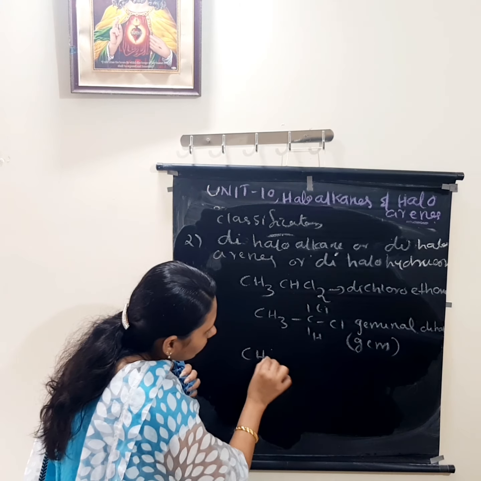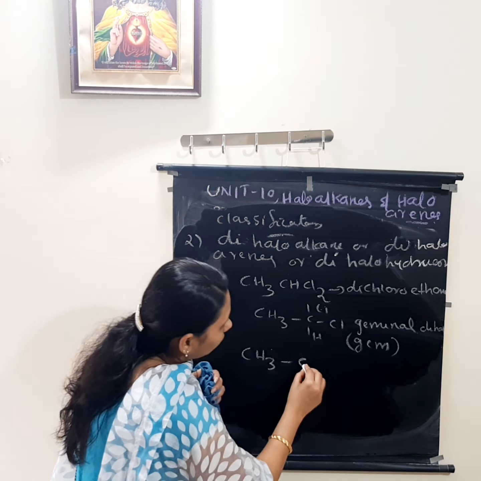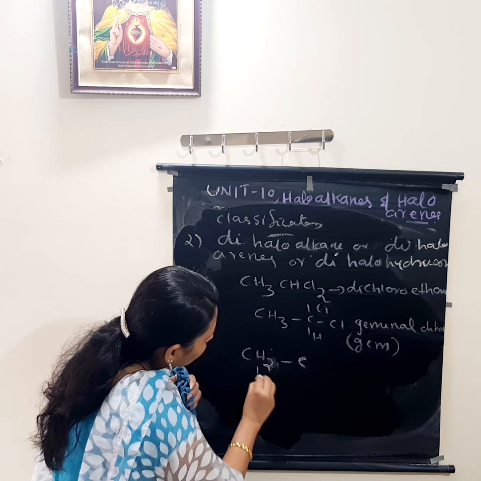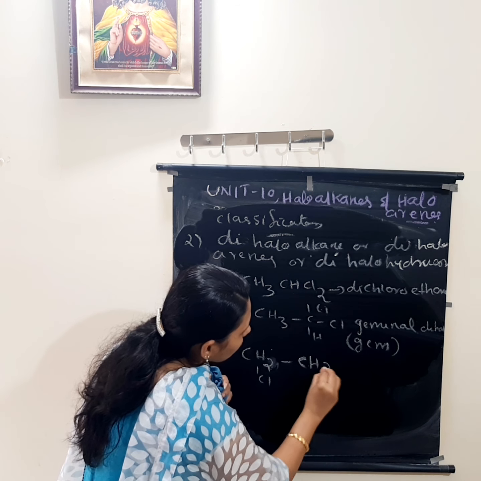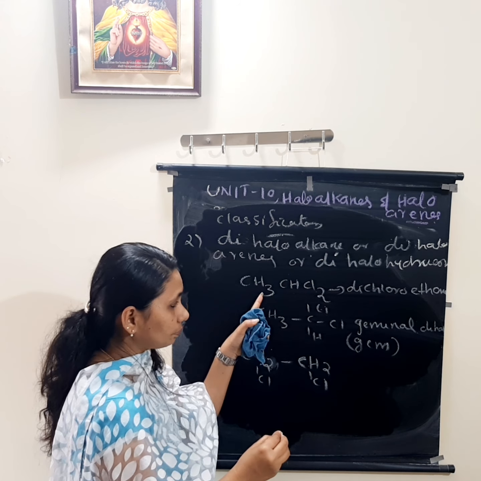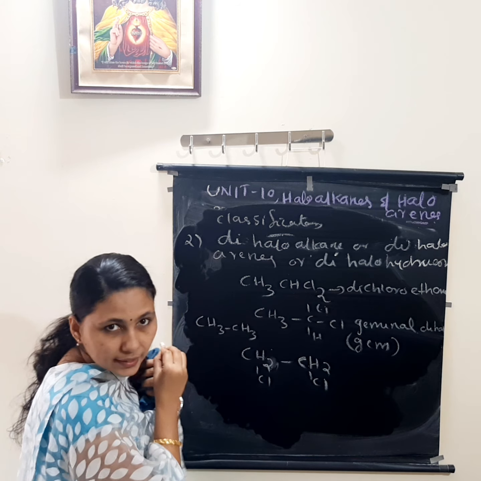If the halogen atoms are attached to adjacent carbon atoms, for example CH2Cl here and CH2Cl here, see, the same CH3CH3. Both compounds are formed from CH3CH3.